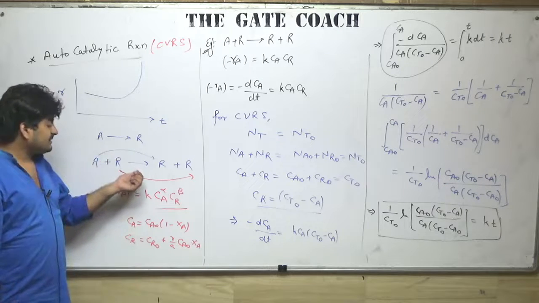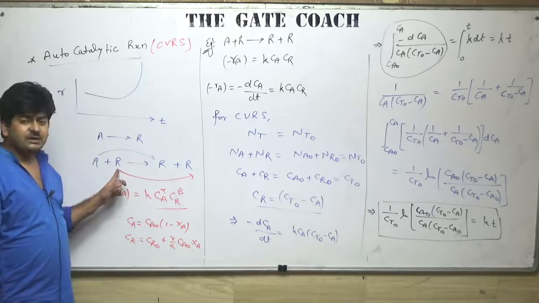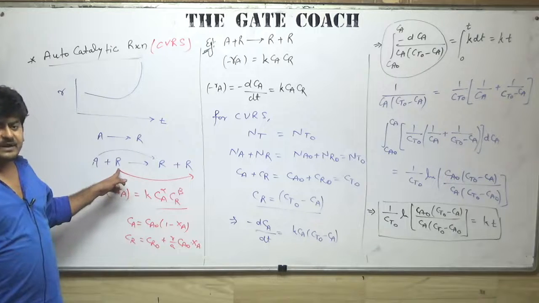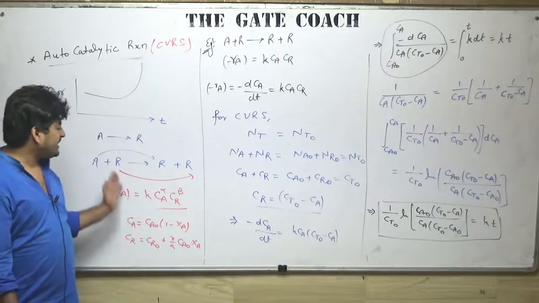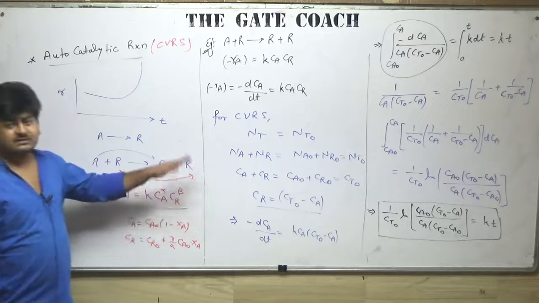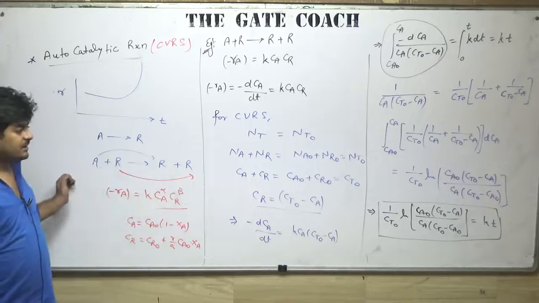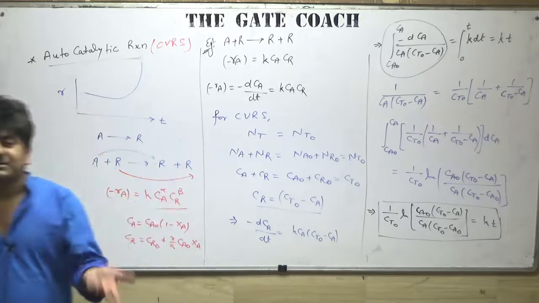First, the catalyst participates in the reaction, and after the reaction completion we get back the same amount of catalyst. So A gives R, and R we are getting back even after the reaction completion. That's how we represent the autocatalytic reaction. Whether it is present initially or not depends on the process.